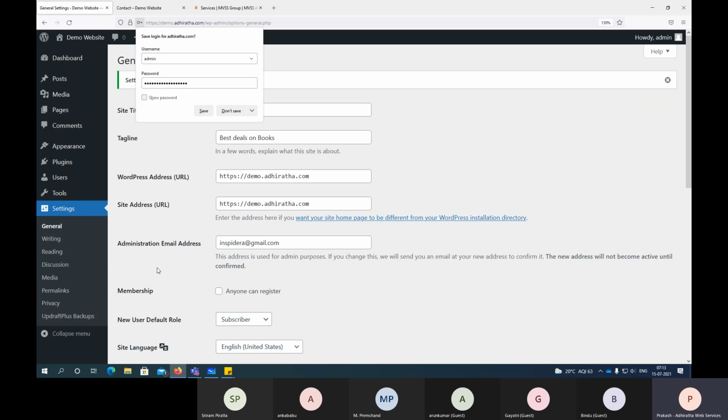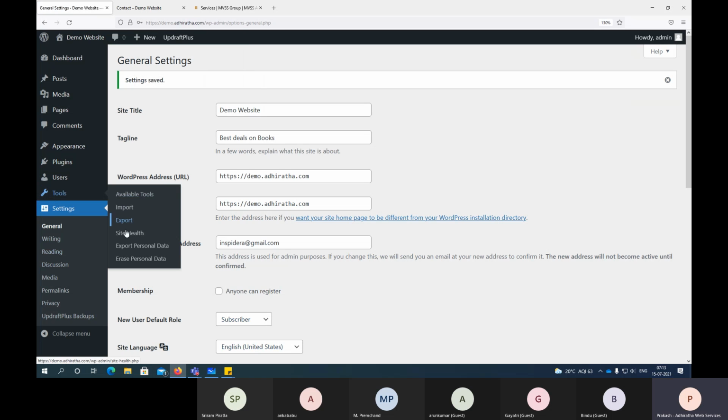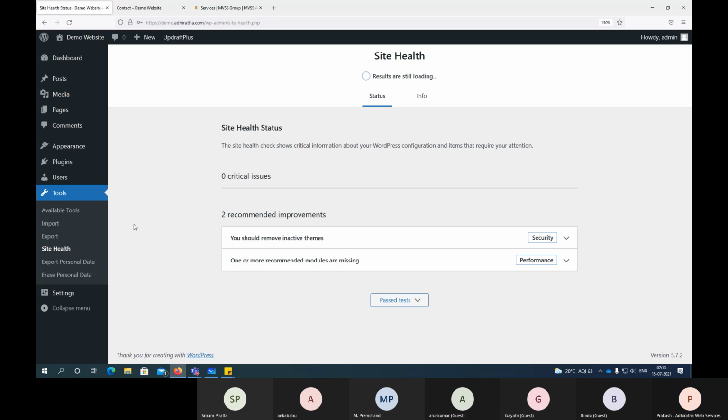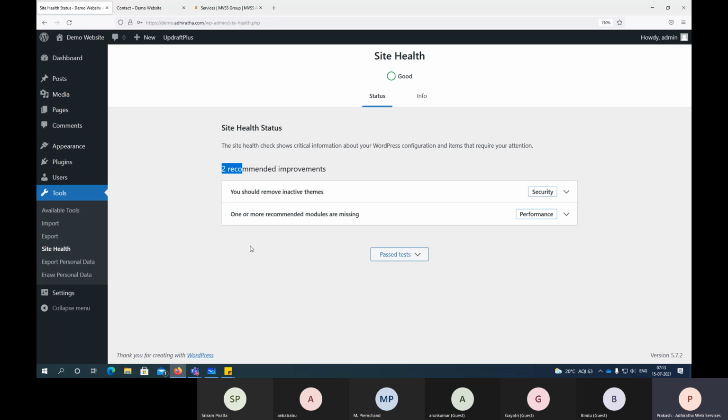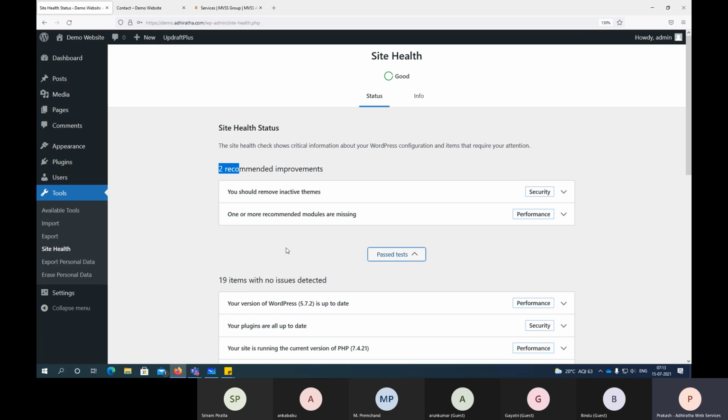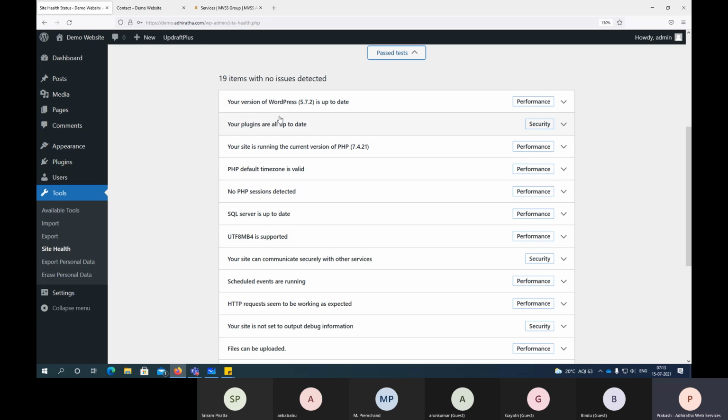Now let us go to the site health again. Tools, site health. See, earlier it was showing 3 recommendations. Now it is showing only 2, right? So these are the tests it will run through.